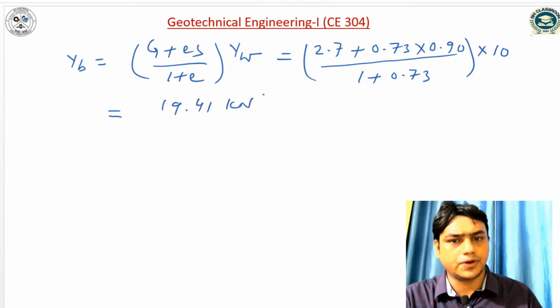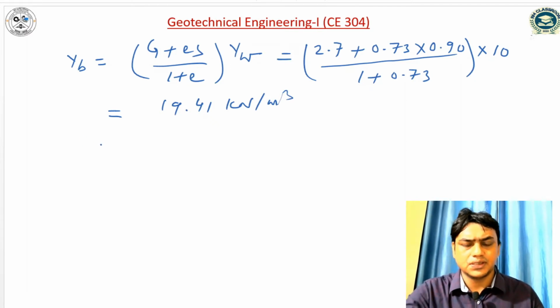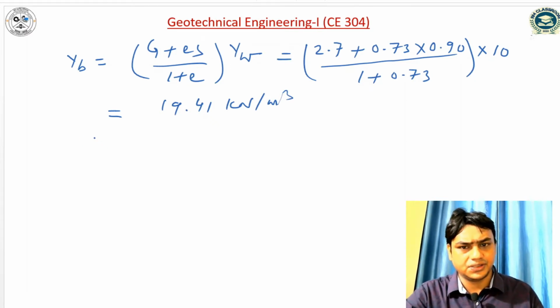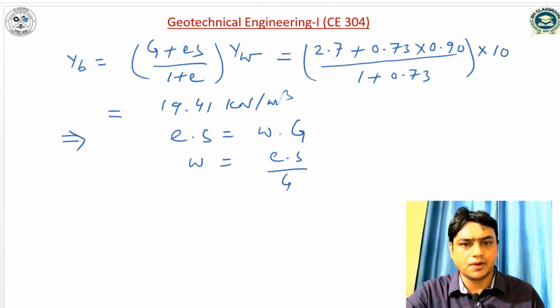19.41 kilonewton per meter cube. Second part, we have to compute the dry density. So dry density can be computed. Before that, we can compute the water content. So we know the relationship e into S is equal to w into G. So w is equal to e into S divided by G.